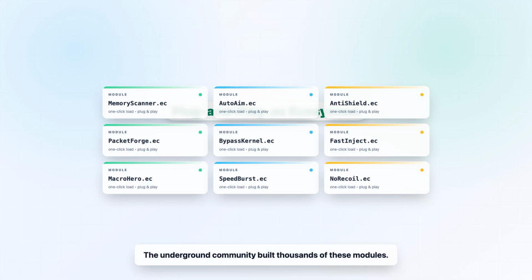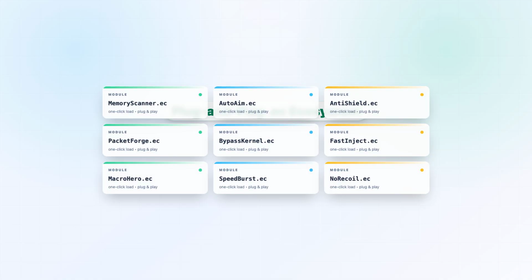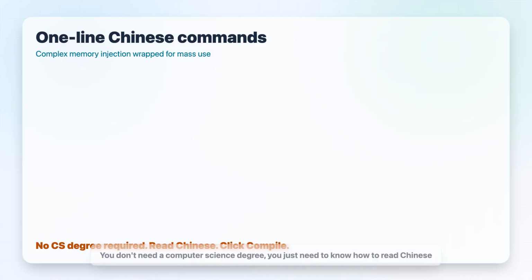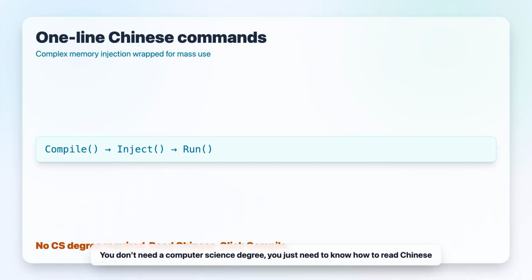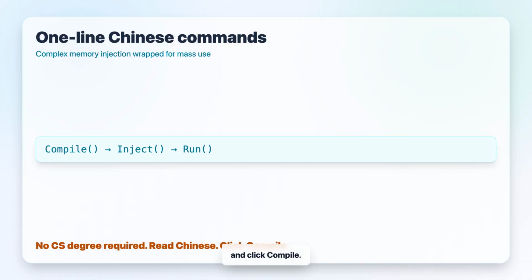The underground community built thousands of these modules. They wrapped ultra-complex memory injections and anti-cheat bypasses into ridiculously simple, one-line Chinese commands. You don't need a computer science degree, you just need to know how to read Chinese and click compile.